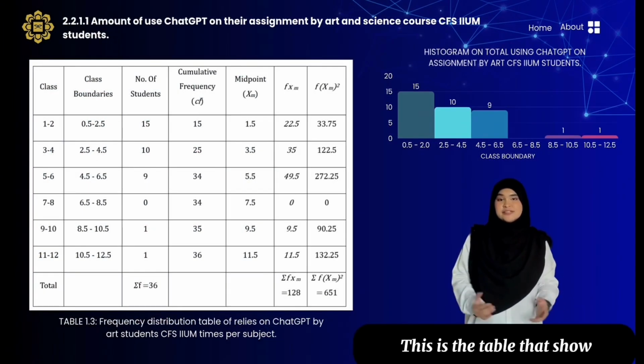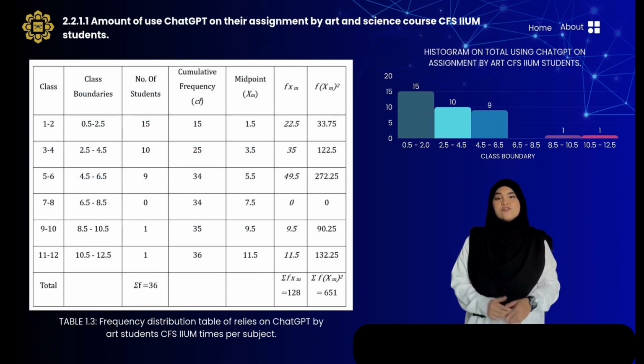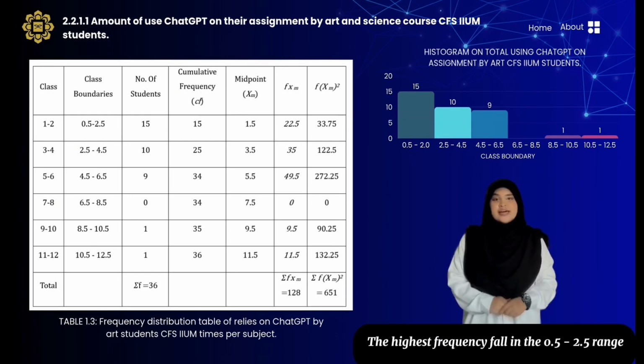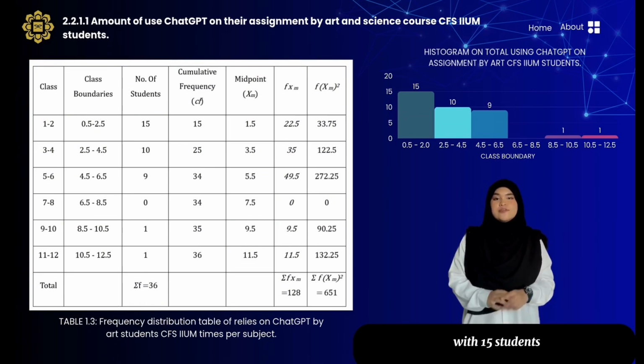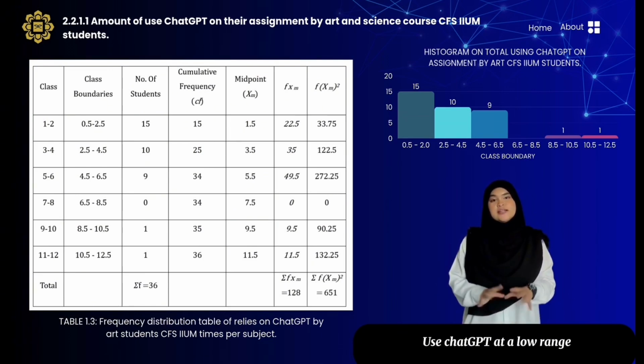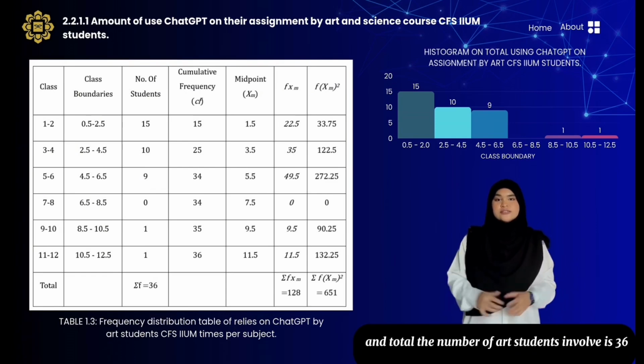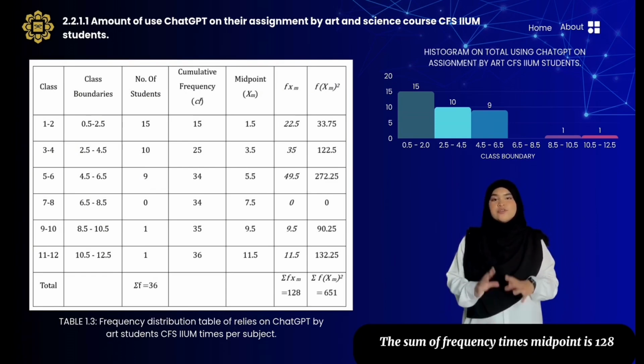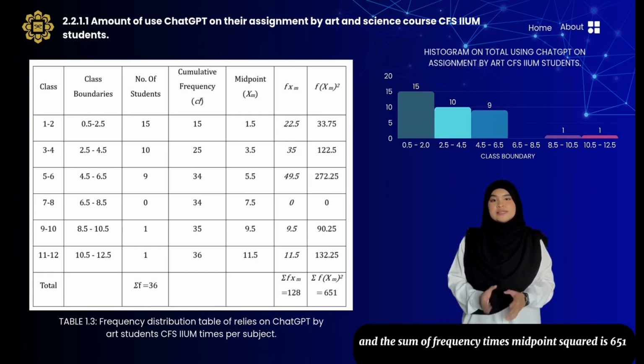This is the table that shows the frequency distribution of ChatGPT usage among art students at CFS IIUM. The highest frequency falls in the 0.5 to 2.5 range with 15 students. This indicates that most art students use ChatGPT at a low rate. In total, the number of art students involved is 36. The sum of the frequency times midpoint is 128, and the sum of frequency times midpoint squared is 651.